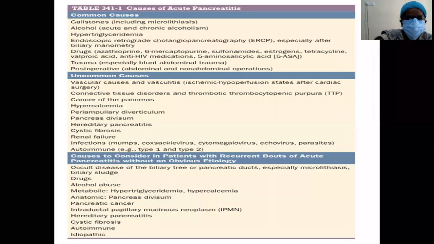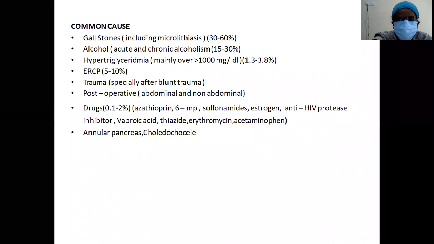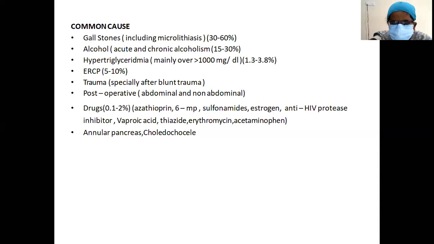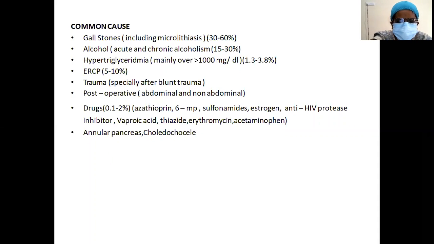We'll see the percentages of the common causes. Gallstones will account for 30 to 60% of cases of acute pancreatitis. Alcohol will account for 15 to 30%.